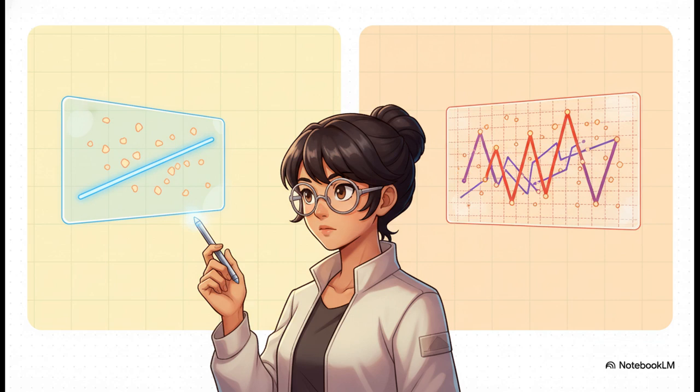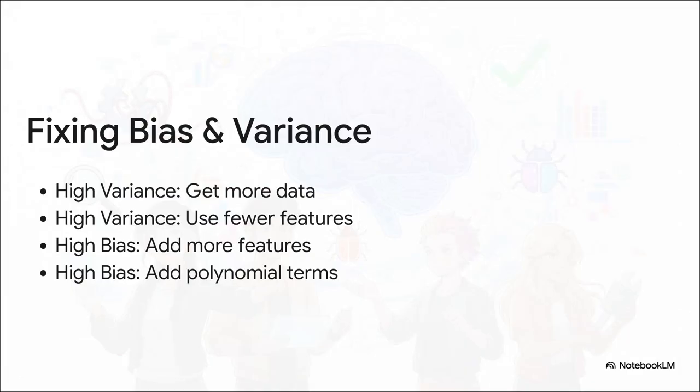On the flip side, if you have high variance, your model is overfitting. It basically just memorized the training data. So your training error looks beautifully low, but then there's this massive gap because it completely faceplants when faced with new unseen test data. The crucial takeaway here is that you have to match the exact cure to the specific disease.